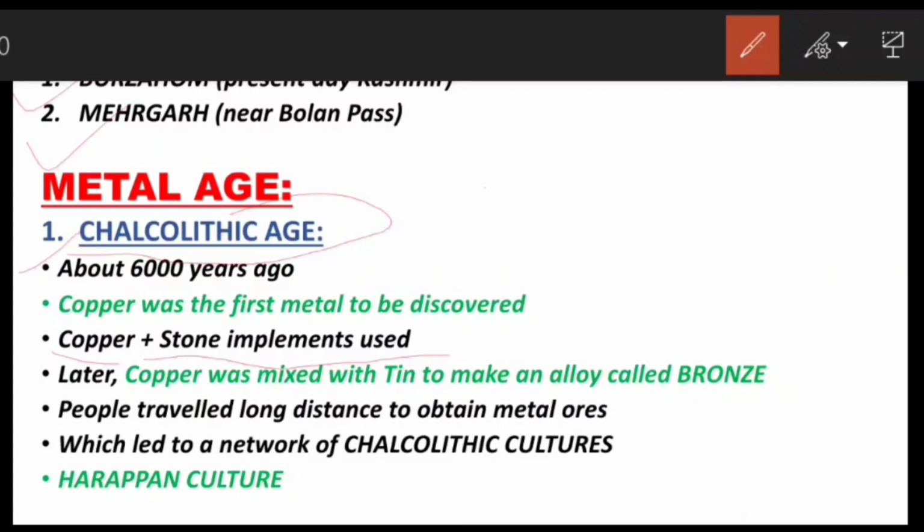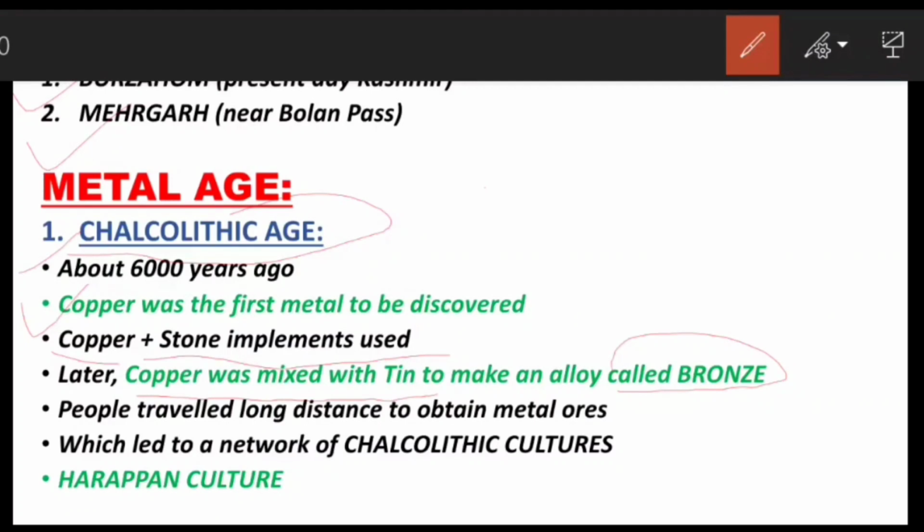So another question may be asked from this chapter, that is, in which age, name the first metal to be discovered. So the first metal to be discovered is copper. After copper was discovered, it was mixed with tin to make an alloy called bronze.